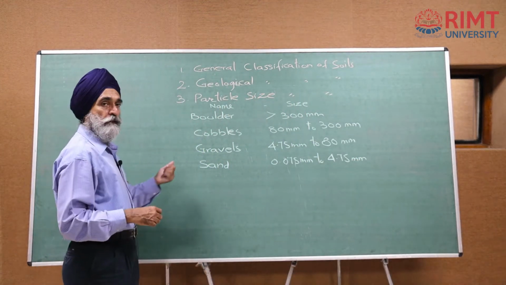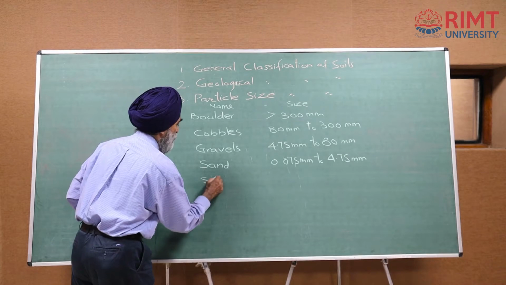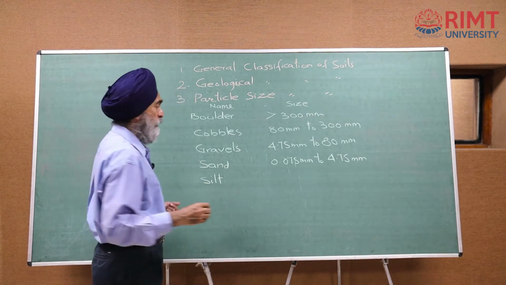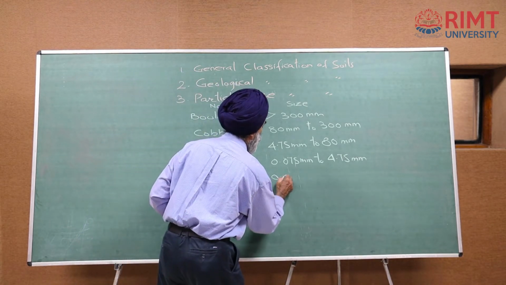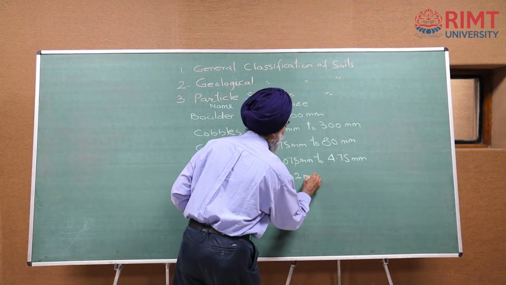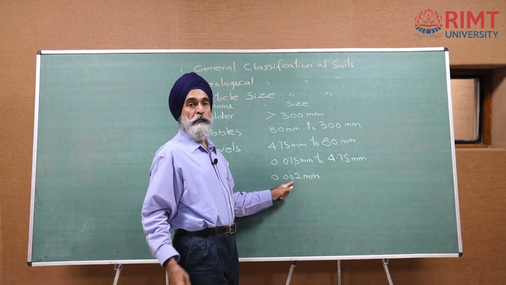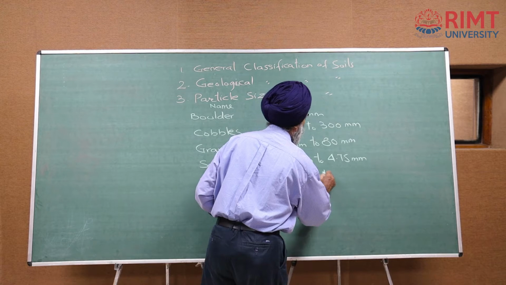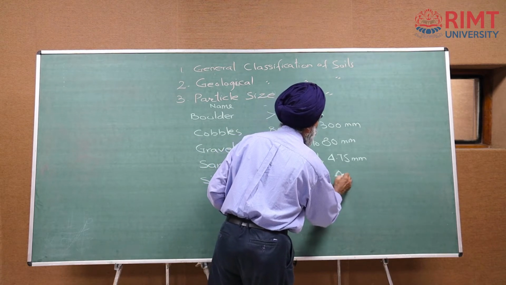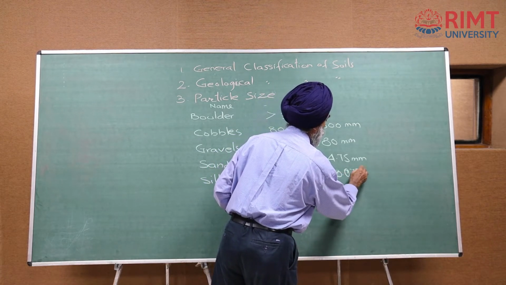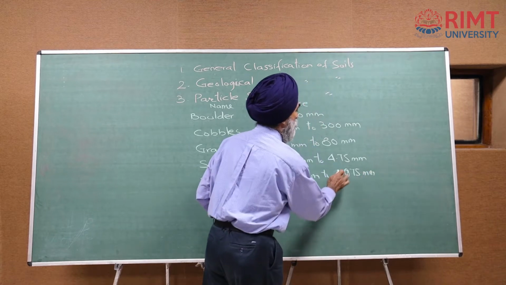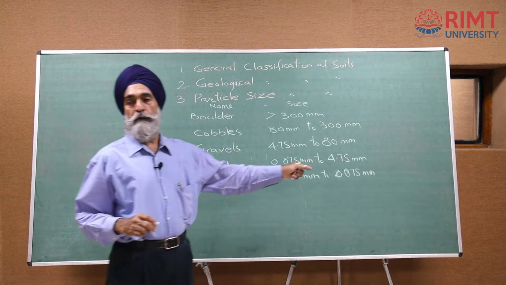And the finer fraction is silt. The size of silt particles varies between 0.002 mm, or you can call it 2 micron, to 0.075 mm.